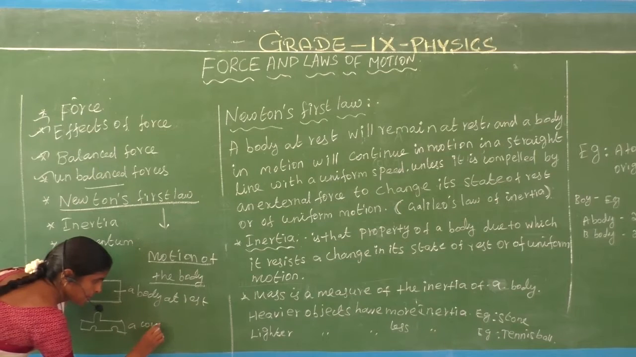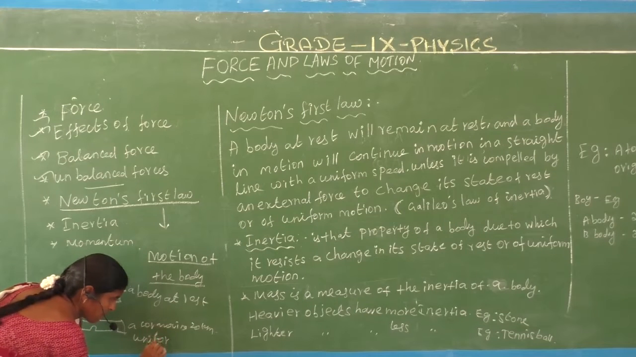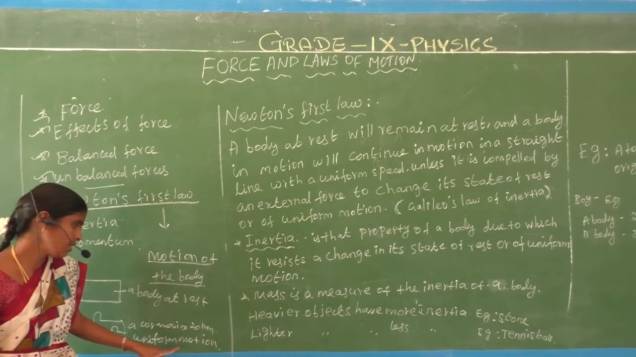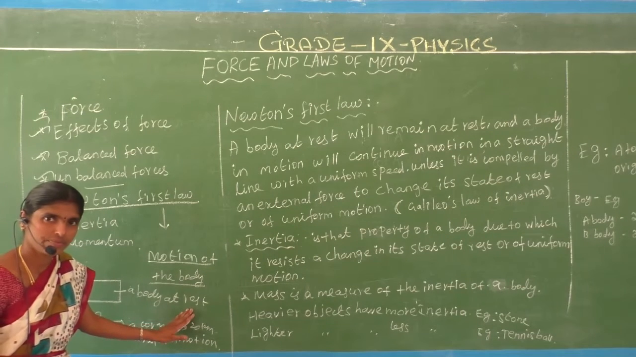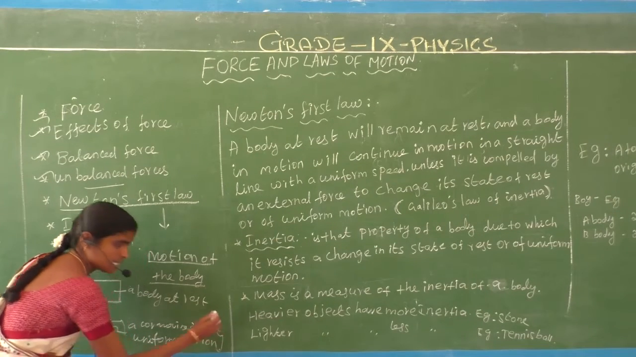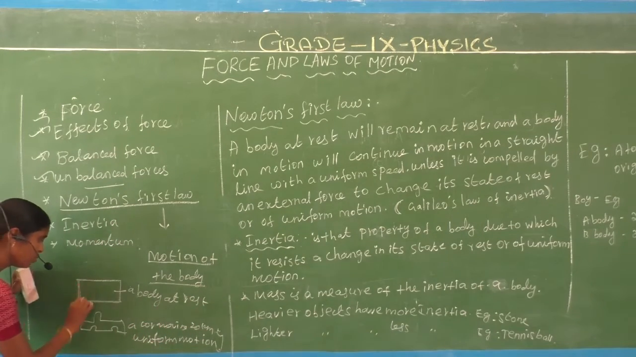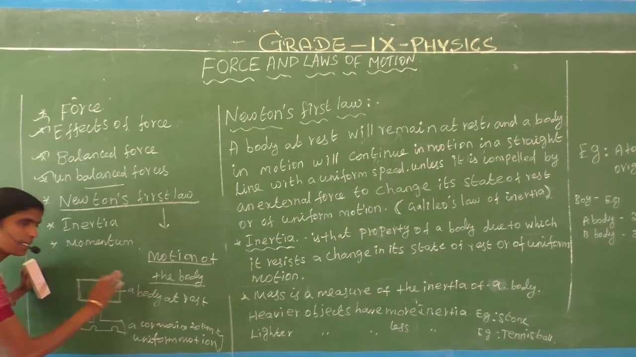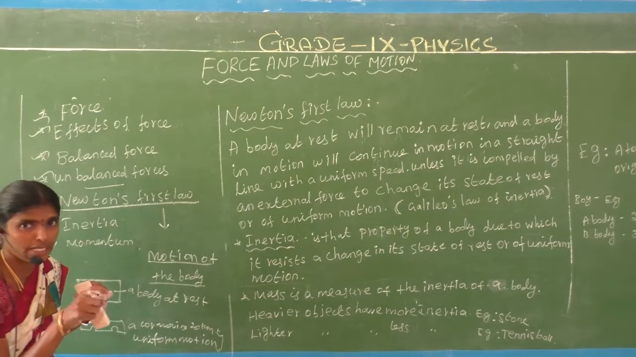A car moving 20 km in uniform motion. A body at rest, and a car moving 20 km in uniform motion. Whenever a book is kept on the table, we didn't apply any force, so it is a body at rest. A car moving 20 km in uniform motion means uniform speed.